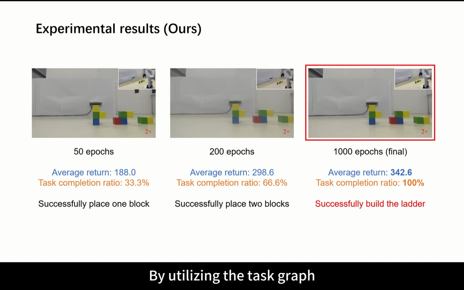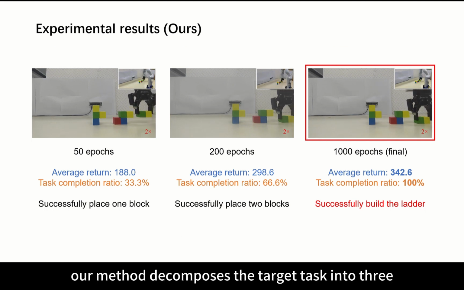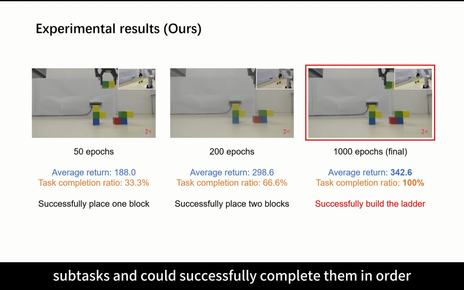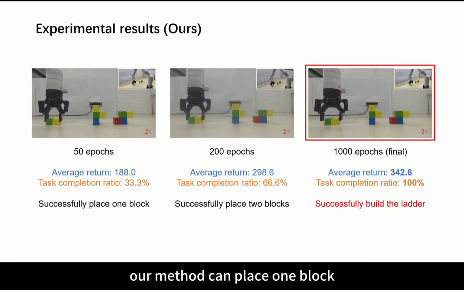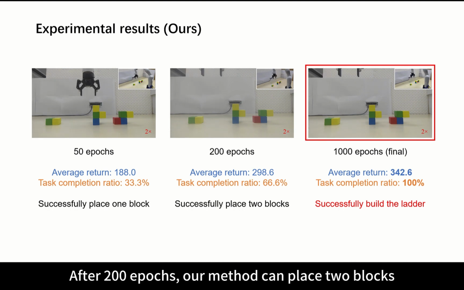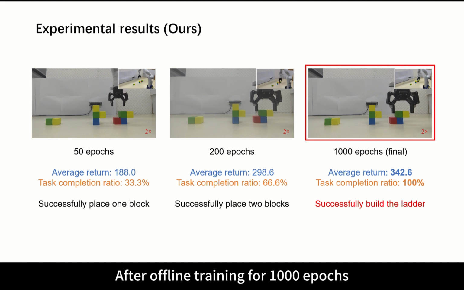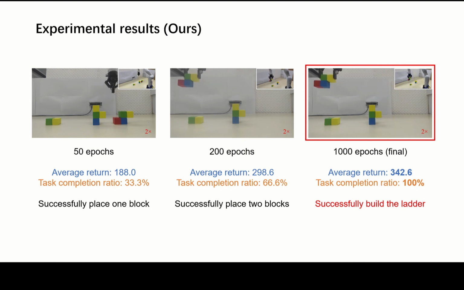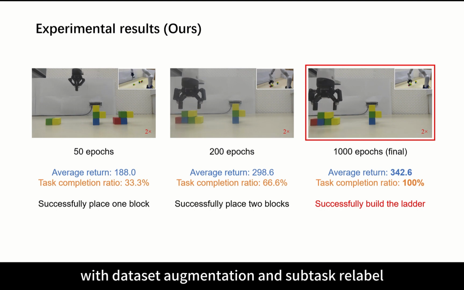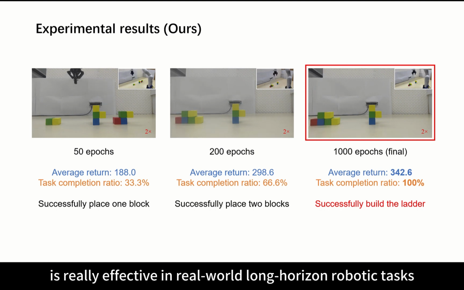By utilizing the task graph, our method decomposes the target task into 3 subtasks and could successfully complete them in order. After 50 epochs of offline training, our method can place 1 block. After 200 epochs, our method can place 2 blocks. After offline training for 1000 epochs, our method can successfully build the ladder. The results confirm that our method with dataset augmentation and subtask relabel is really effective in real-world long-horizon robotic tasks.